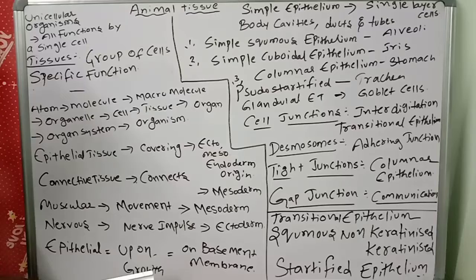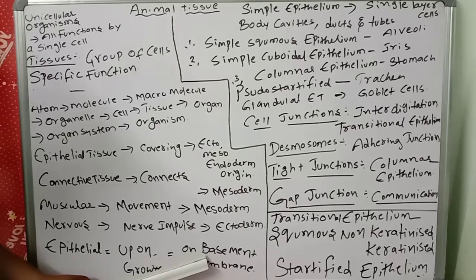What is the basement membrane made up of? Glycoproteins, mucopolysaccharides and protein fibers. So the basement membrane is made with glycoproteins, mucopolysaccharides and protein fibers.